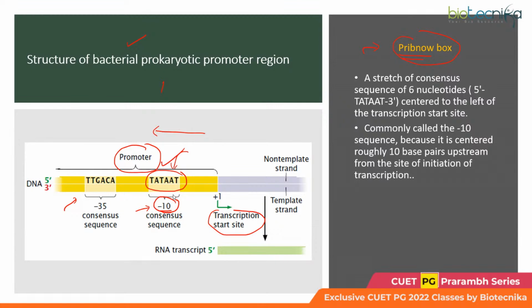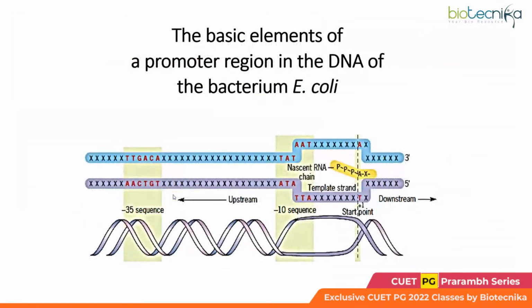Okay, so this is how the transcription would look when the transcription bubble would appear. So see, this is your Pribnow box, -10 position. This is the -35 position. So these act as the promoters. RNA polymerase is going to bind somewhere like this, occupying these promoter sites, and the DNA would open up near the promoter site, as you could see here.